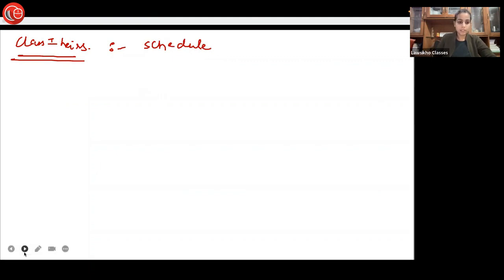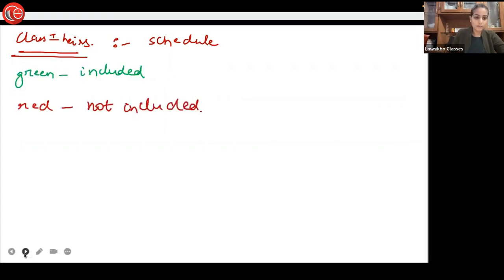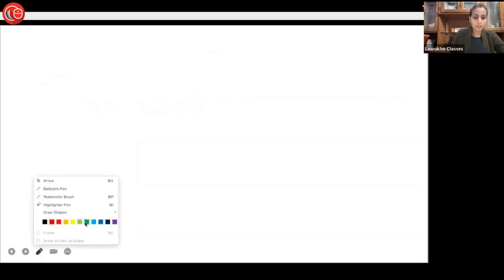Okay, so now let's go to Class 1 heirs. Class 1 heirs are mentioned in the schedule to the Act. Let's now make a chart. I'll make the chart with a green pen and I will write down certain relations with the red pen. Red means that they're not included. Green means they are included. I'll write it over here. Shall we move ahead?